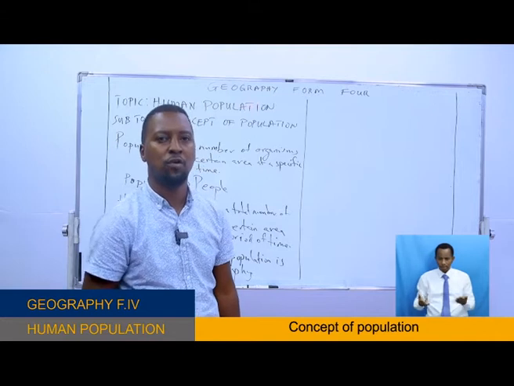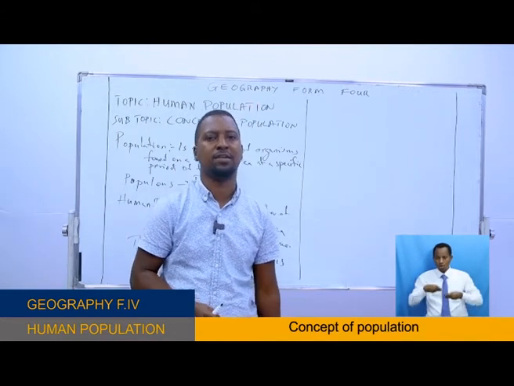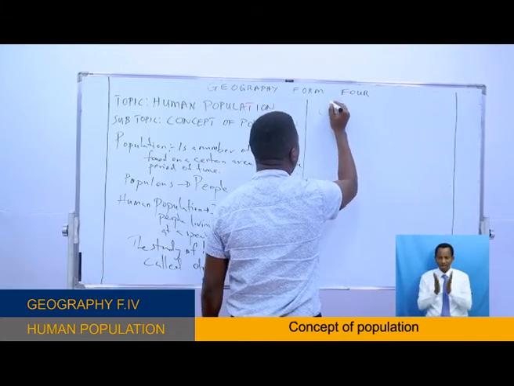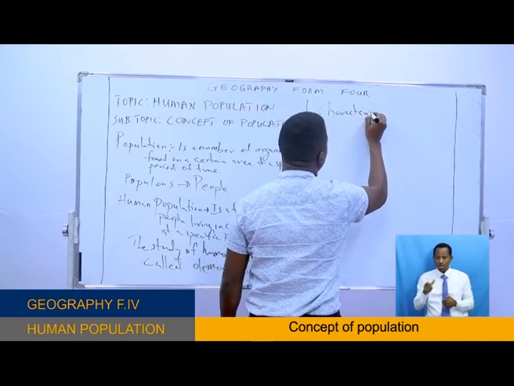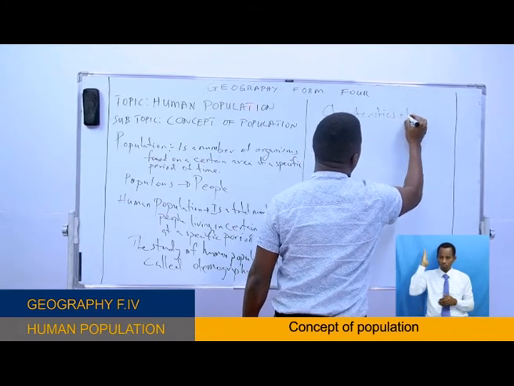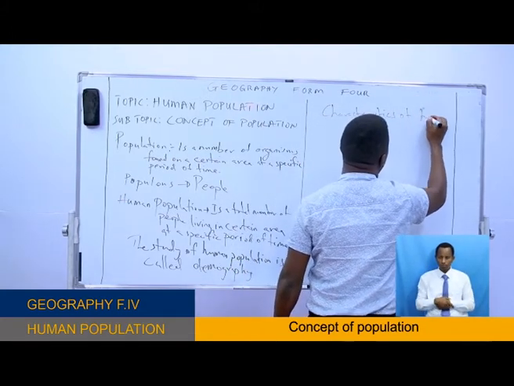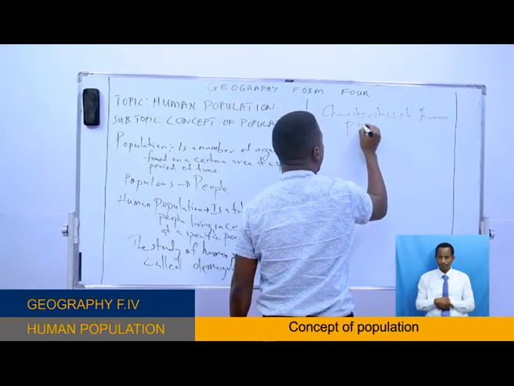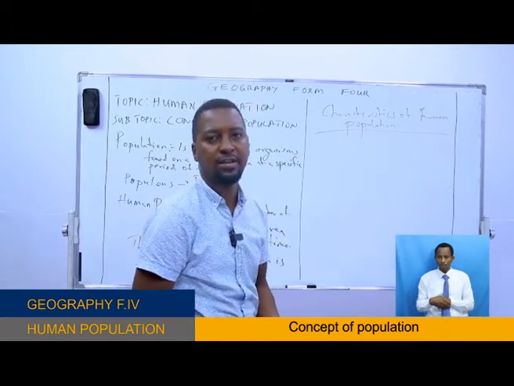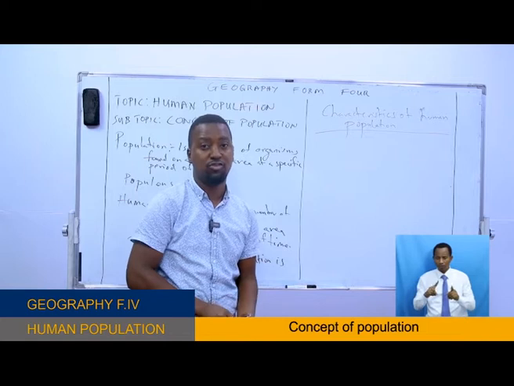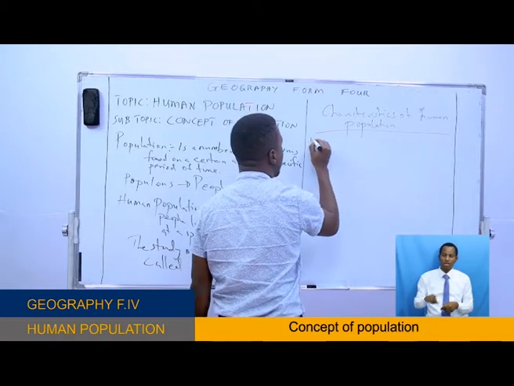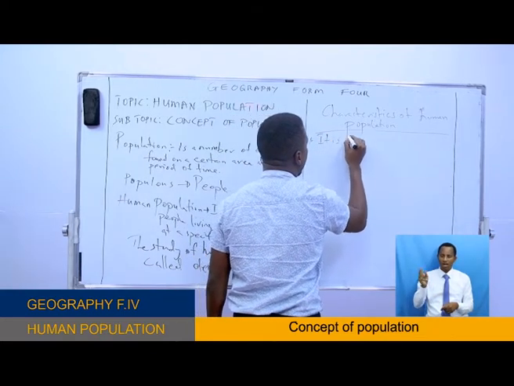Now, let me give you a summary of characteristics of human population. Human population has several characteristics, okay? Just to mention a few. The first one, human population is dynamic.